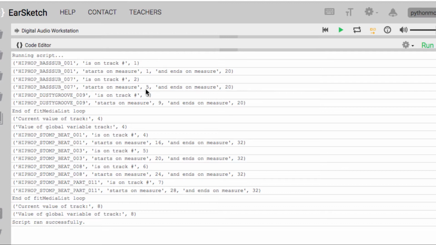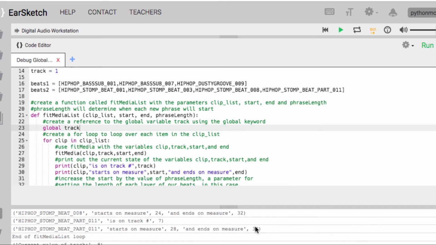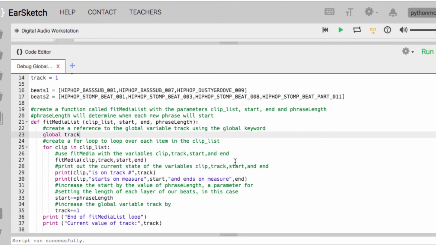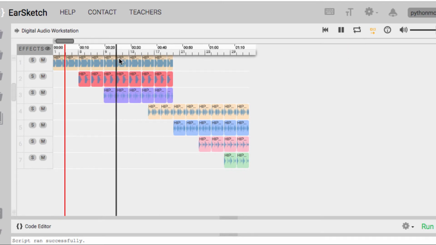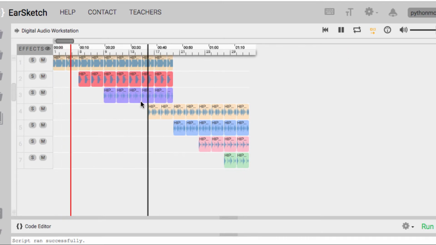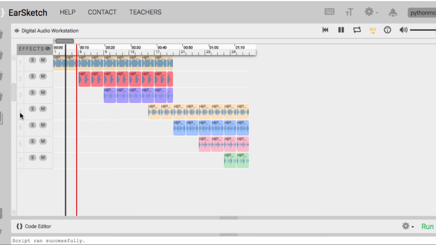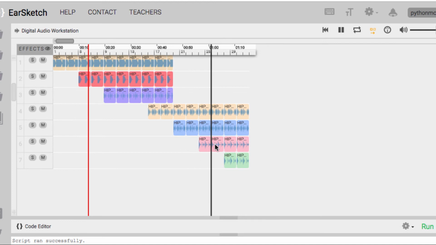It's increasing the track by 1 each time, and it's increasing the global value of track. So when you call the function again, it knows where you left off. It knows track now equals 4. So it inserts the list of beats again. It knows it's going to insert it in the right place. And so you can see now our beats are perfectly layered. They're dropping in one after the other. It starts at track 1, and the next beat goes in at track 2, the next beat goes in at track 3. And so it gives these nice layered beats.